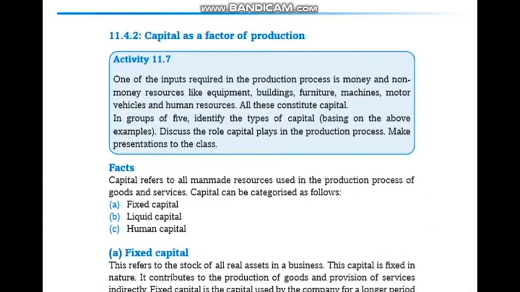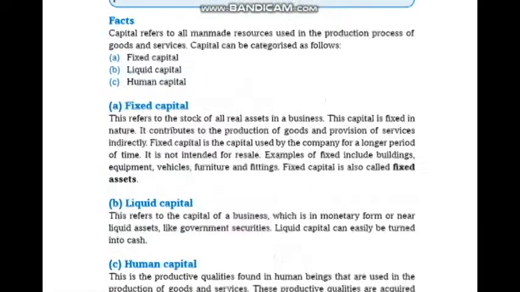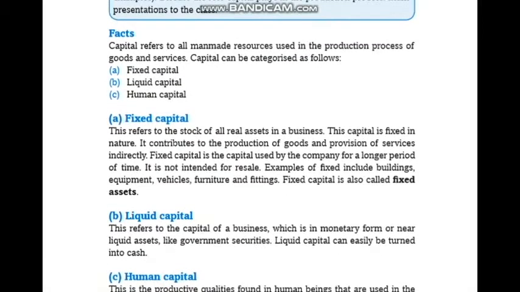Capital as factors of production. What is capital? Capital refers to all man-made resources used in the production process of goods and services. Capital can be categorized as follows: fixed capital, liquid capital, and human capital. Those are categories of capital.